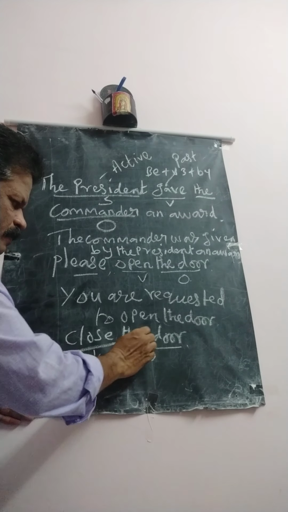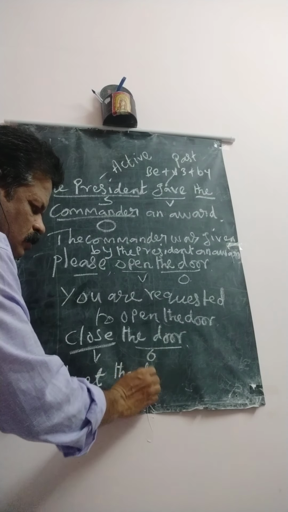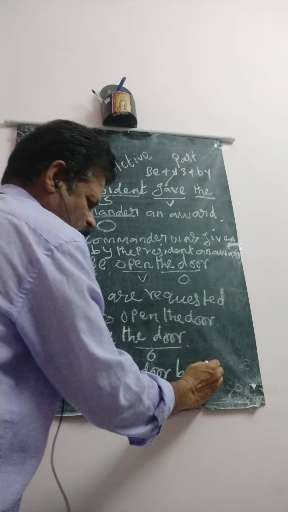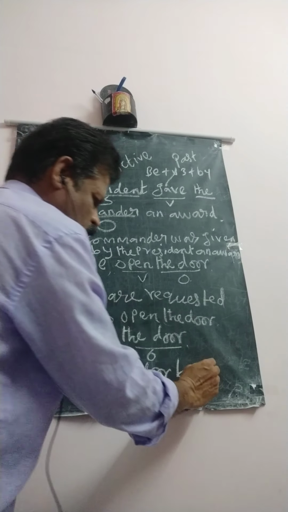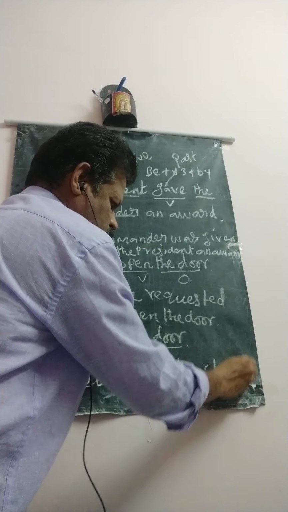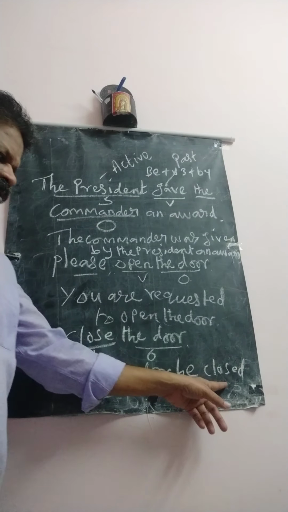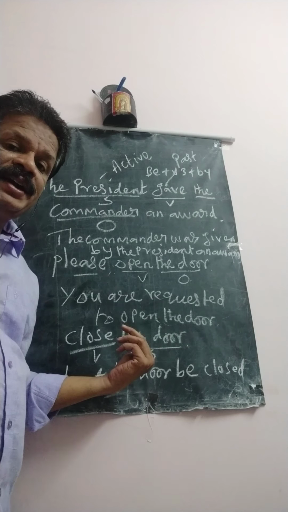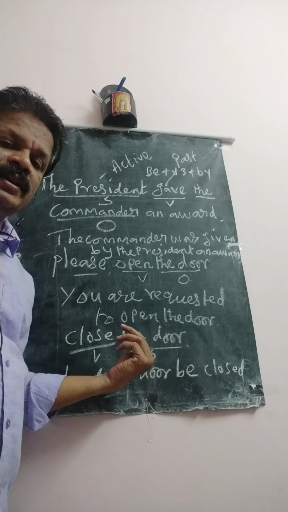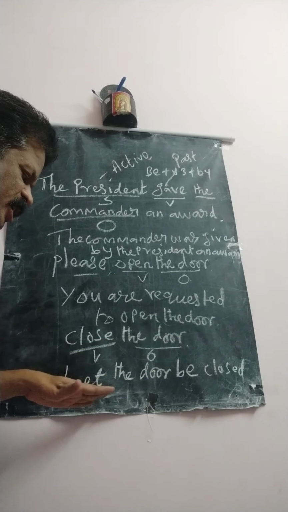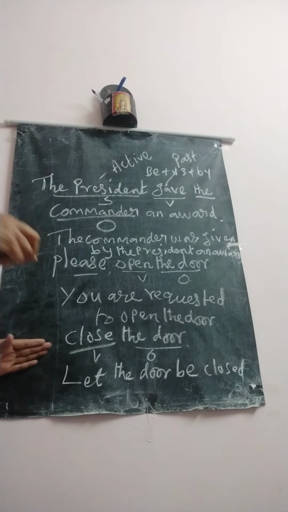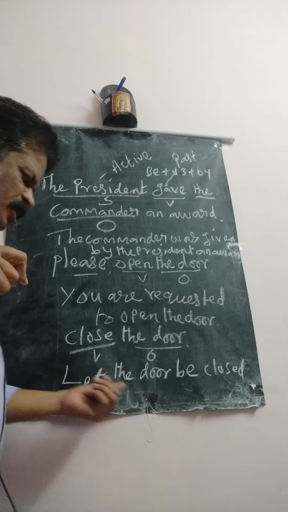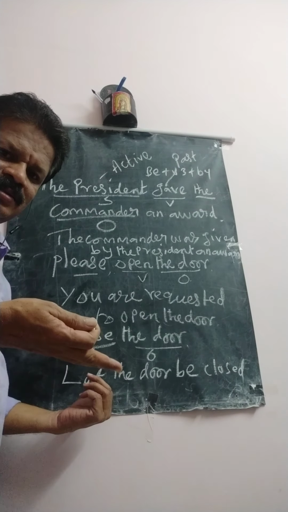So, let the door, then you write be closed, the V3 of the given verb, closed. Let the door be closed. This is an imperative sentence. Already I told you, if you find any imperative sentence in active form, you can feel it is easy to change it into passive. You only add let. For suppose you don't close the door, just add let not here. That's all.